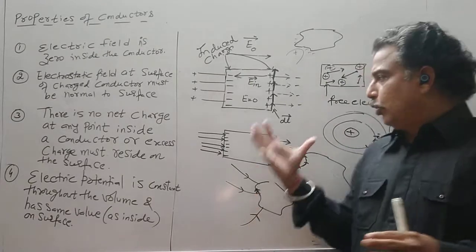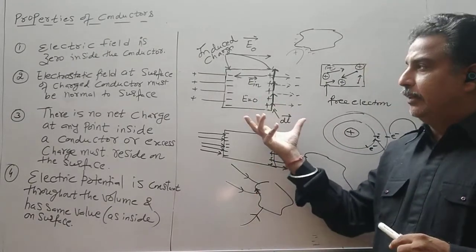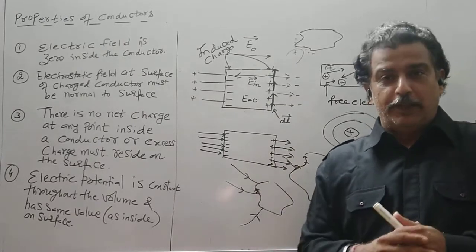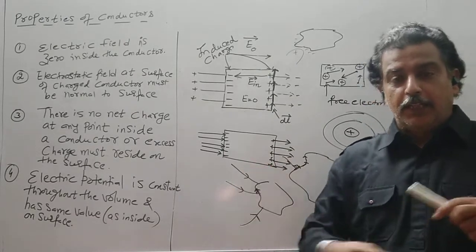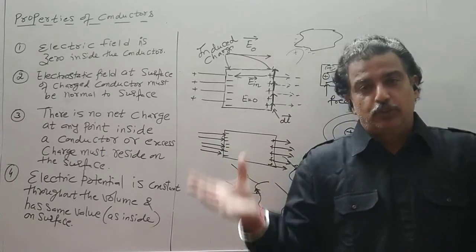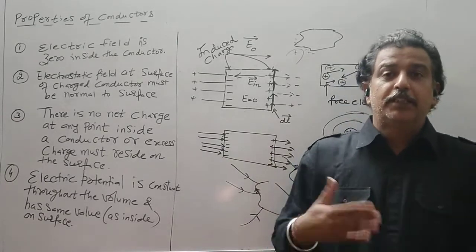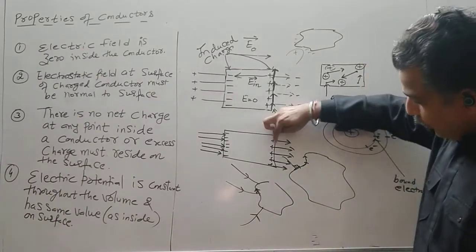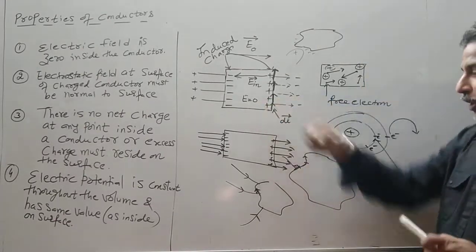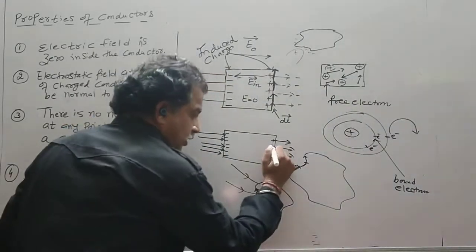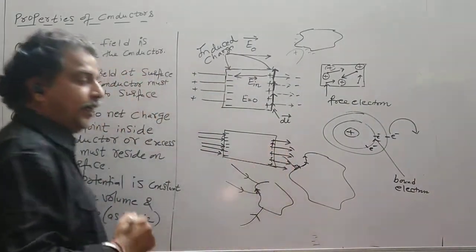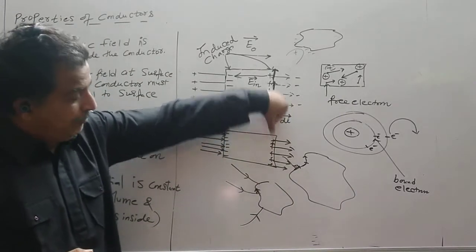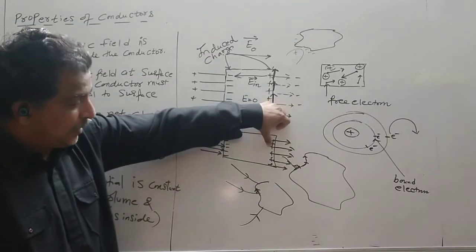Now this we have seen by diagram. Now let us assume that the field is not normal. We consider that the field is not normal. That is, we prove it by contradiction. Now what is proof by contradiction? Now suppose this is a positive charge. Now in no situation can these field lines be drawn in an upward direction. Why? Because the charge above it will also have field lines which will be radially downward.